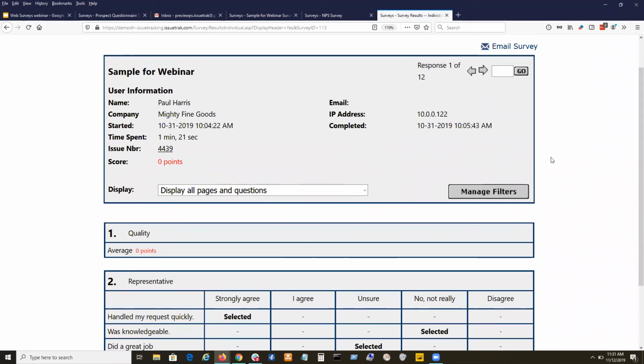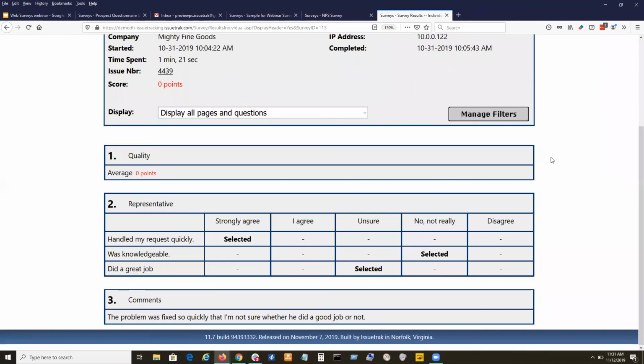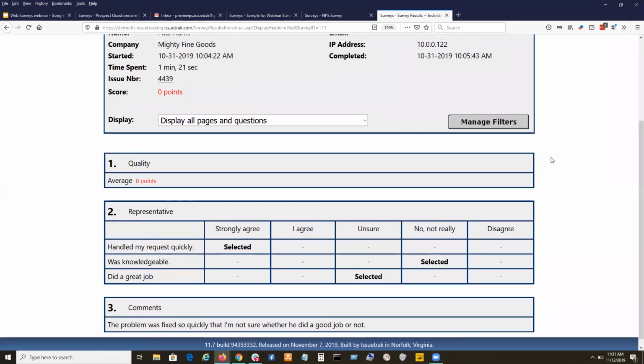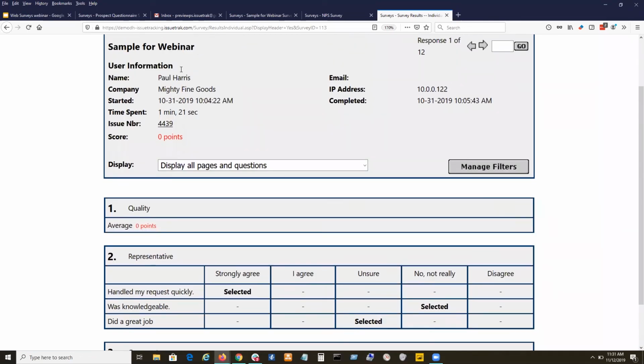And here you can see I've got each individual result, right? This survey was sent. You can see I got the invitation, the information from each person that filled out the survey. In this case, when I filled out the survey, I was logged into Issuetrak. And Issuetrak has the ability to do anonymous surveys, but if you're logged into the same Issuetrak site that you're taking the survey in, well, then Issuetrak knows who you are.